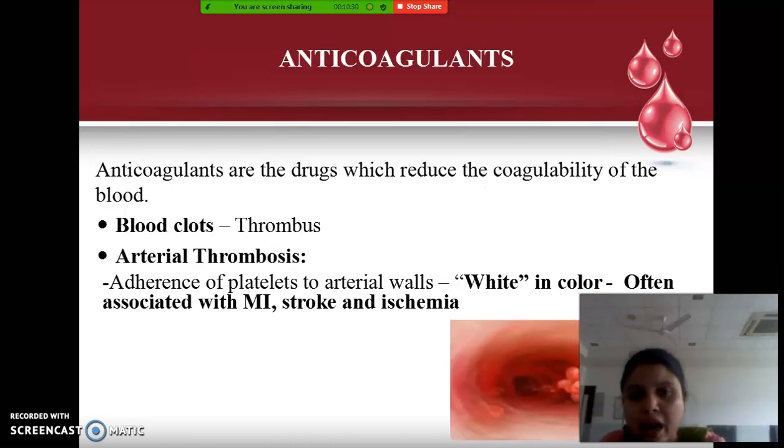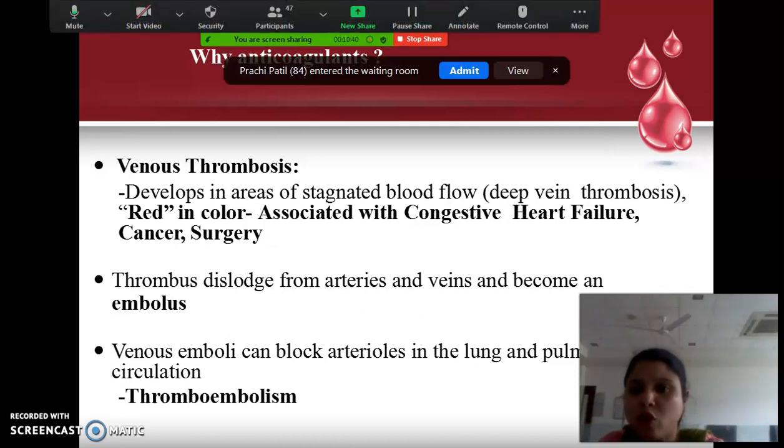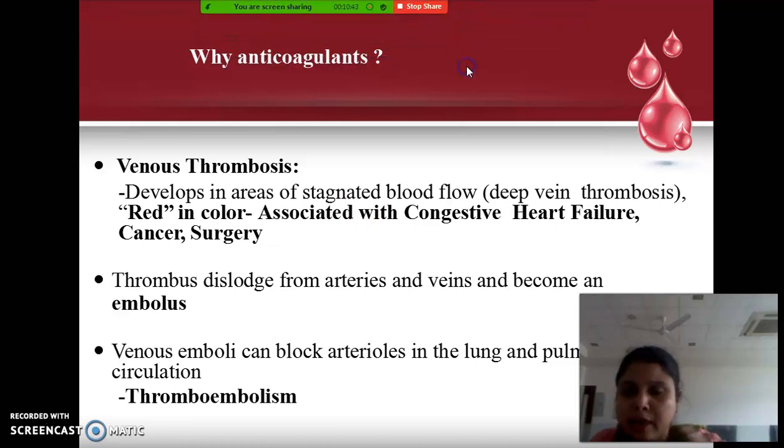You can see that the arterial thrombus is white in color, and the venous thrombus is usually red in color. Okay, now what is the difference between thrombus and embolus? Whenever a clot is formed inside any of our blood vessels, that is called a thrombus, and when that clot moves from the point of its formation to some other blood vessel and blocks that blood vessel, that is called an embolus, or you can say an embolus is a floating clot. So that is the difference between embolus and thrombus.